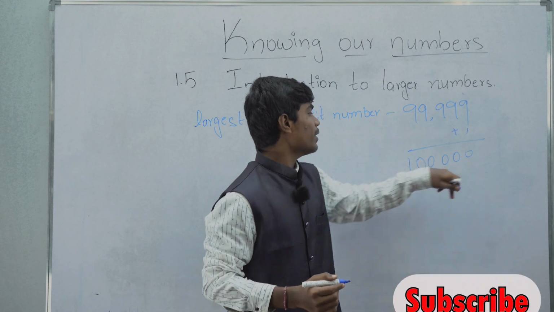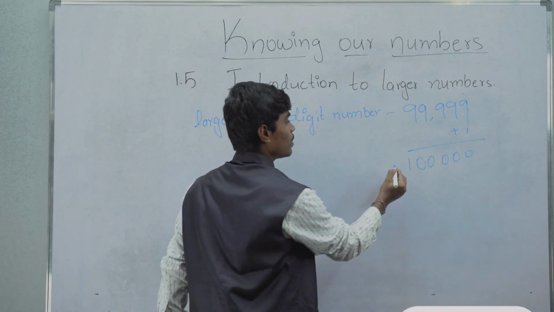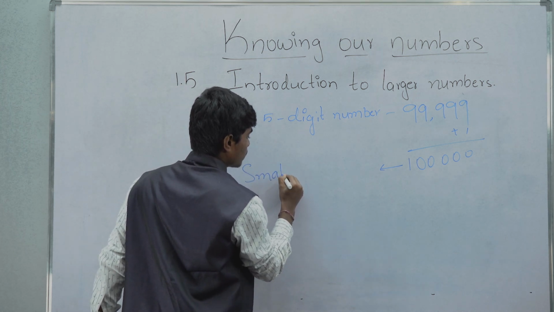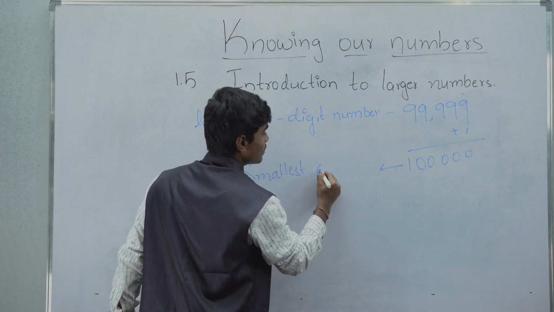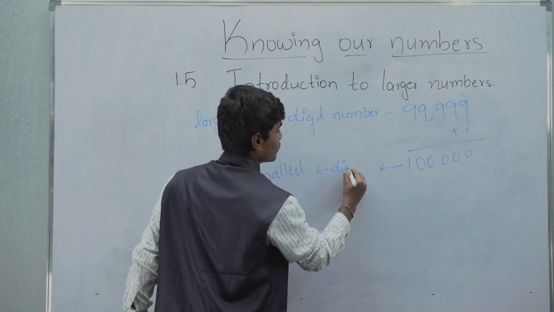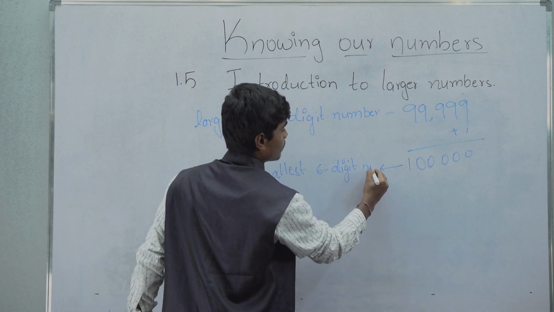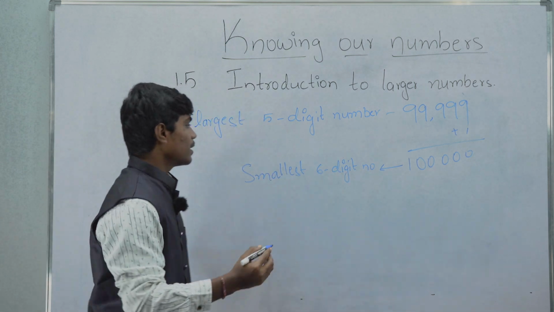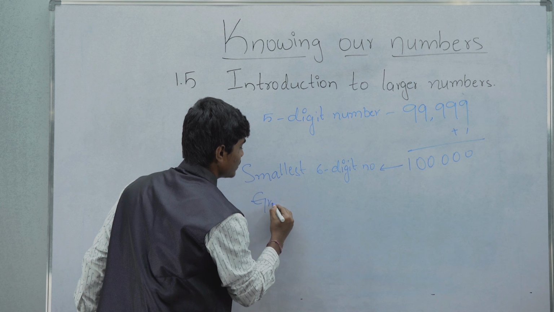The number becomes a 6-digit number. So, this is the smallest 6-digit number.